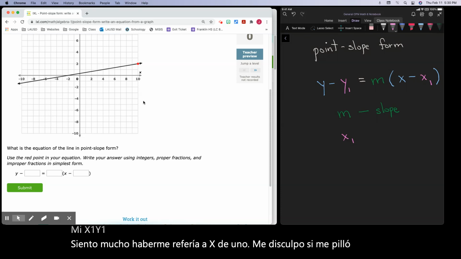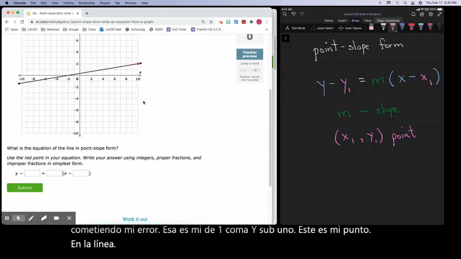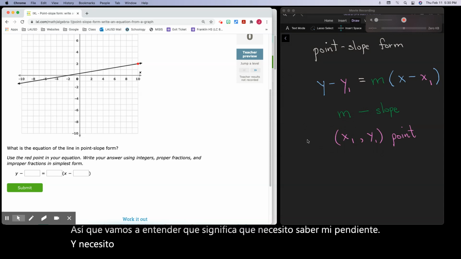That's my x of 1, comma, y sub 1. This is my point on the line. So that means I need to know my slope and I need to know my point on the line. And this is the form for a point slope.